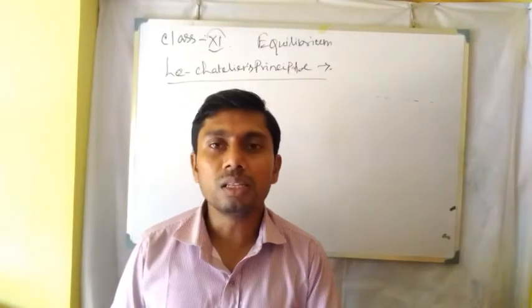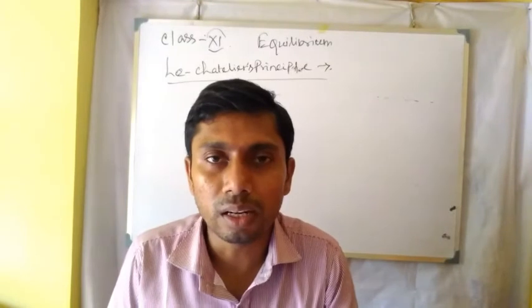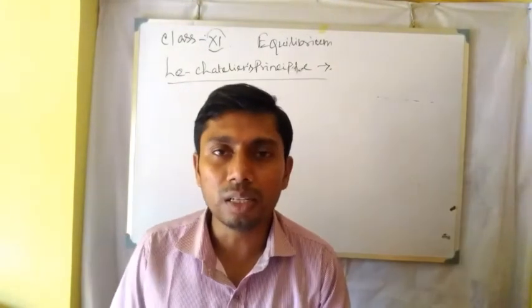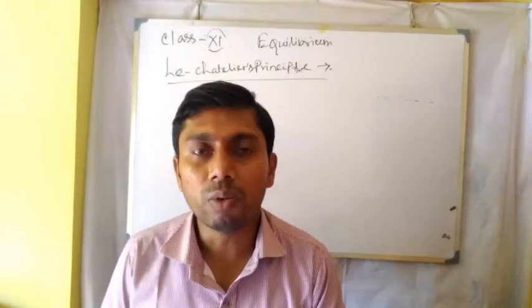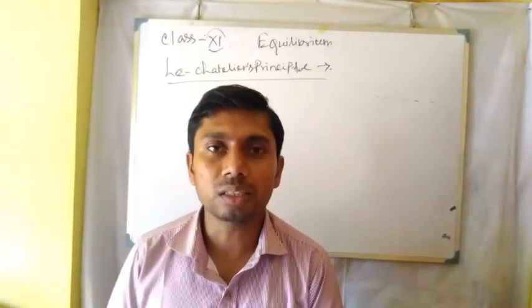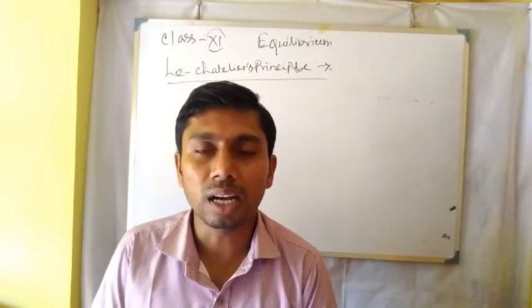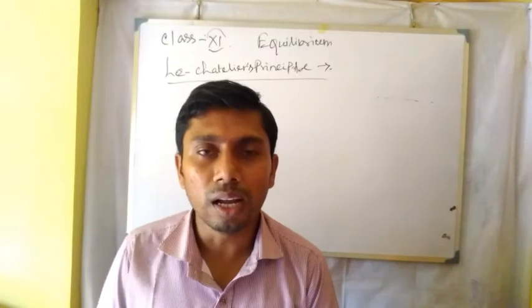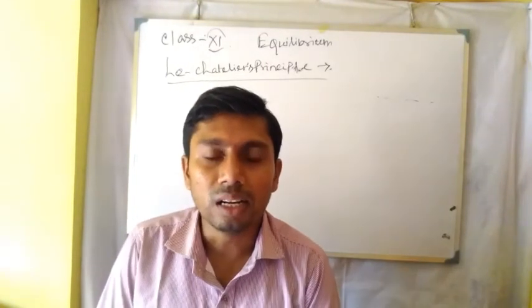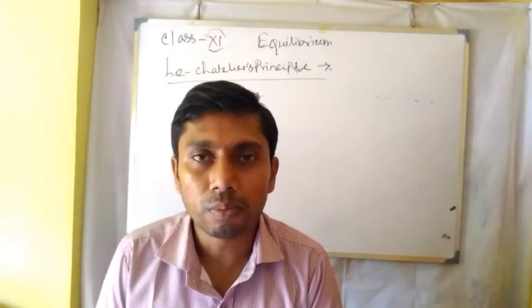Hear it carefully. When the condition of equilibrium is destabilized by any one reason, what happens? The reaction will adjust in such a direction, or the rate will change in such a direction, that the reaction moves toward equilibrium again.